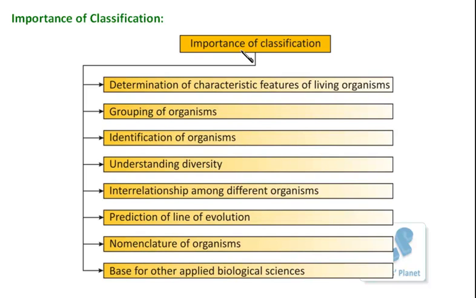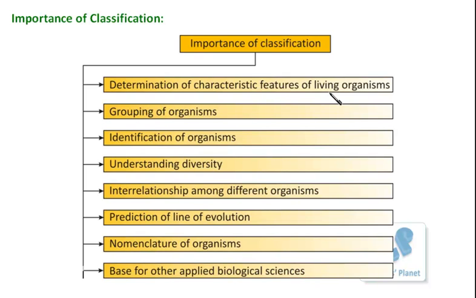The very first important advantage of classification is that it helps in the determination of characteristic features of living organisms. You know how? I already explained that there is the occurrence of diverse living forms, and classification is the arrangement of these diverse living forms on the basis of their similarities and dissimilarities.